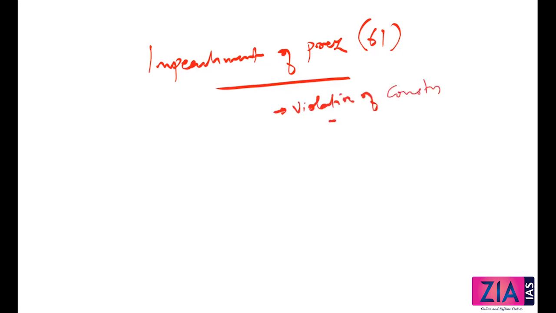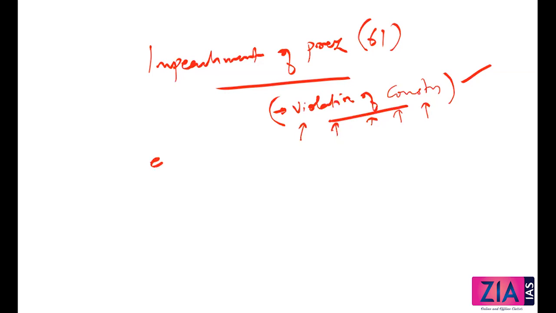Now, what amounts to violation of the constitution is a separate question. But even if you're not following the advice of the council of ministers, is that a violation of the constitution? Yes, it is. Why? Because it is there in the constitution that you have to act in accordance with the aid and advice of the council of ministers. So that can also be a ground for impeachment of the president. I hope this point is very clear. The constitution is silent on what amounts to violation, but it will be seen based on the context.